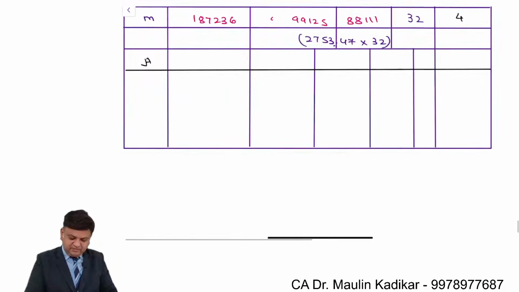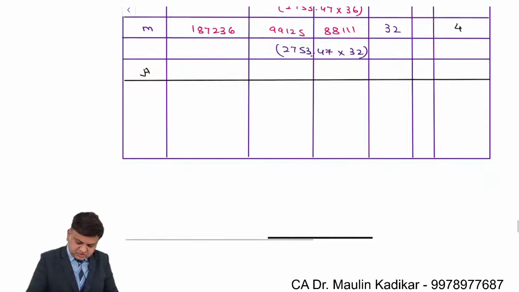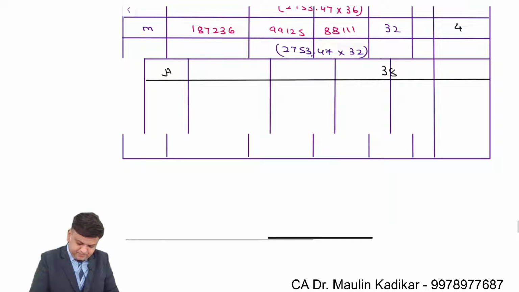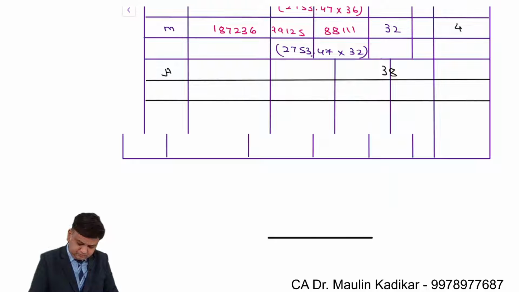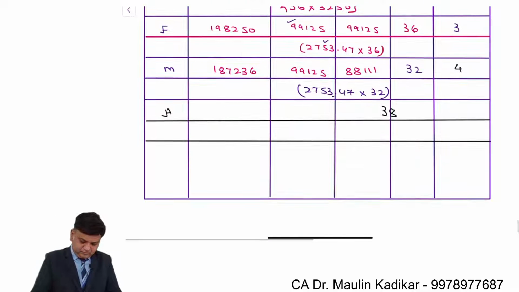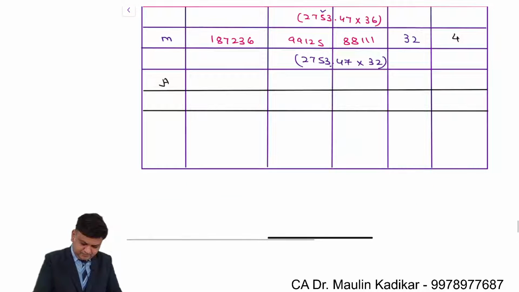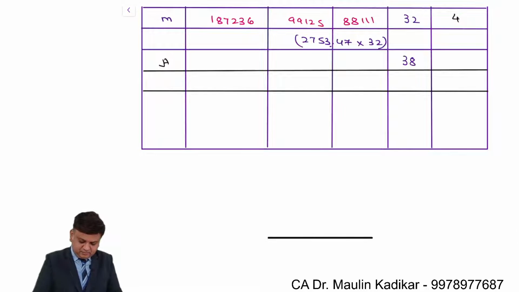Number of units are remaining same, 2753.47 into NAV per unit, that is 38.